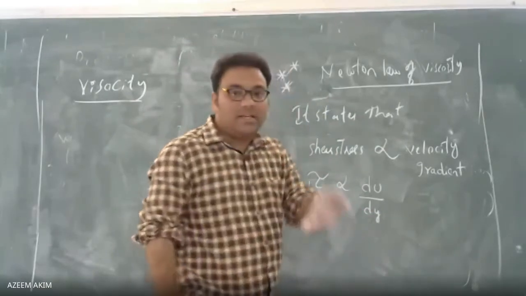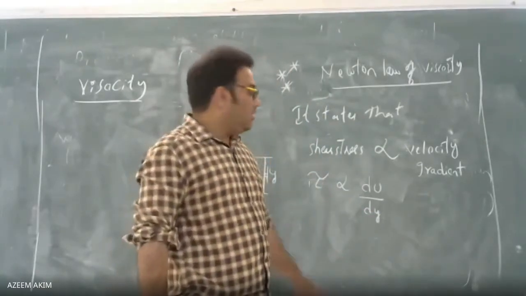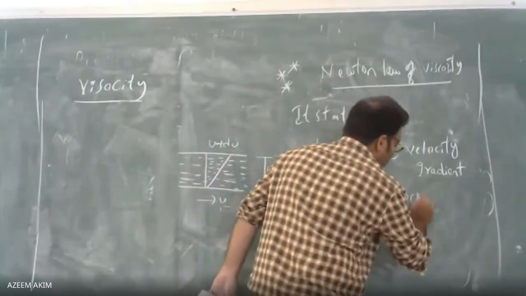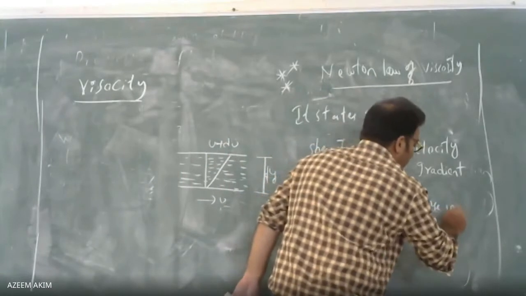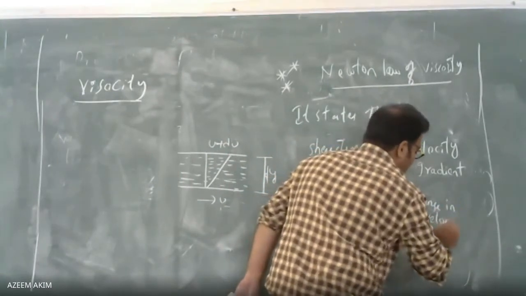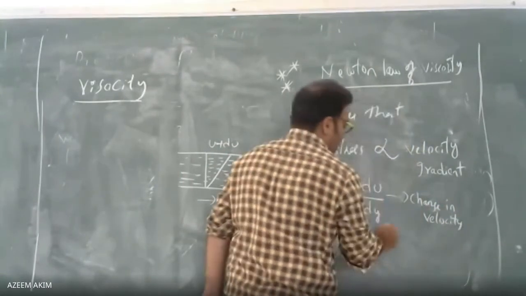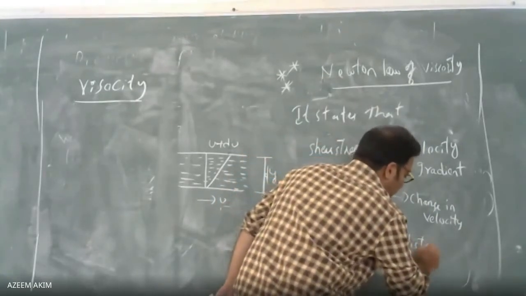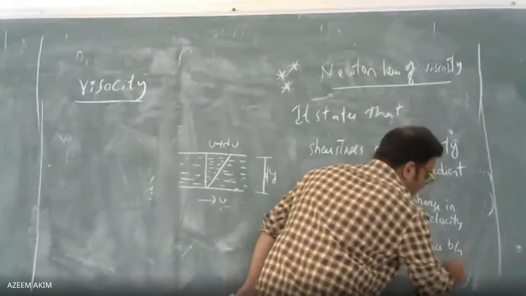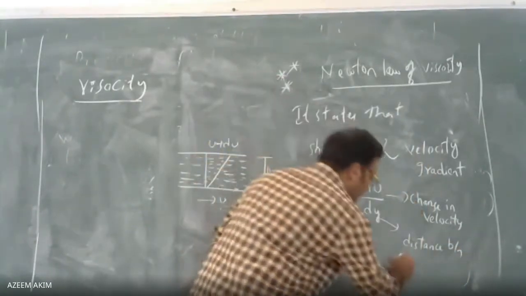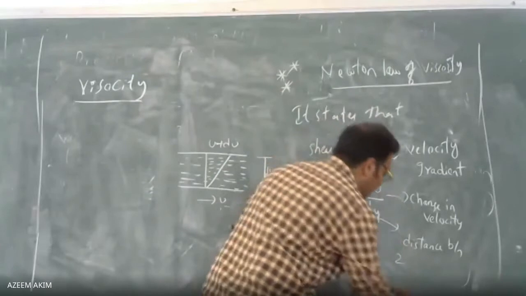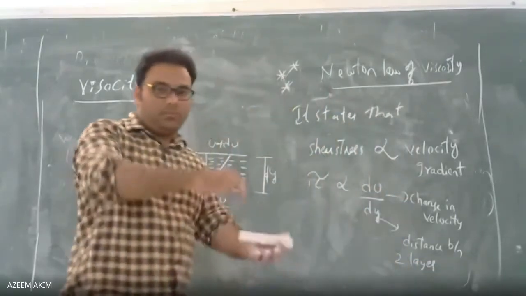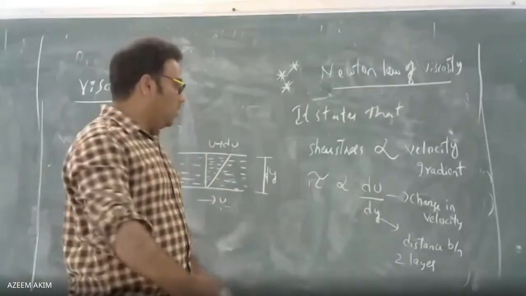Dy is nothing but the thickness of the two fluids. Du is nothing but the change in velocity. And dy is nothing but the distance between two plates, between two layers. Or you can take plate and fluid also, no issues.